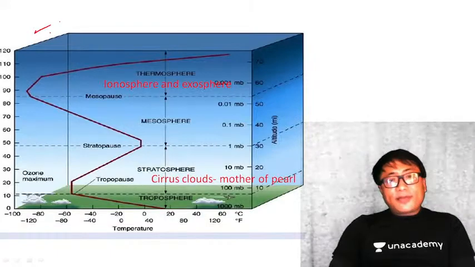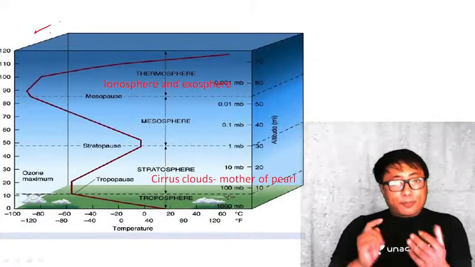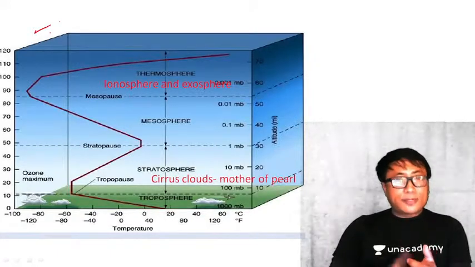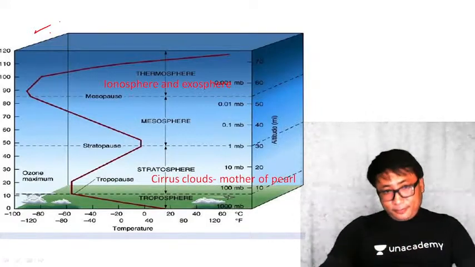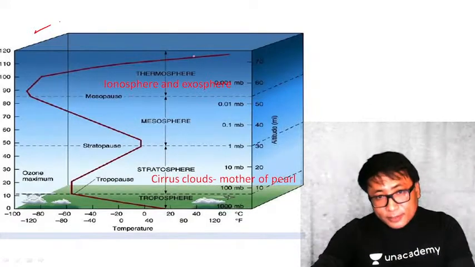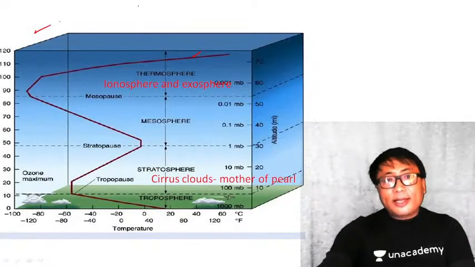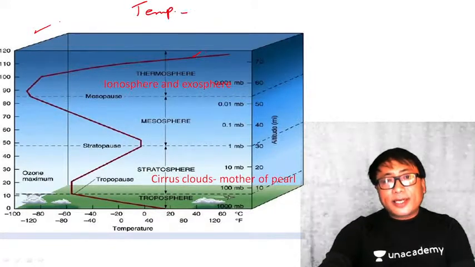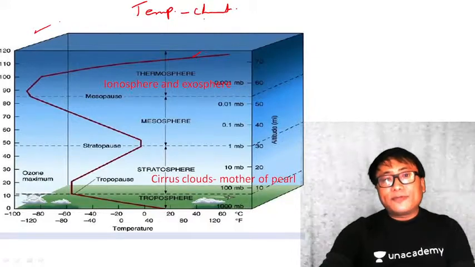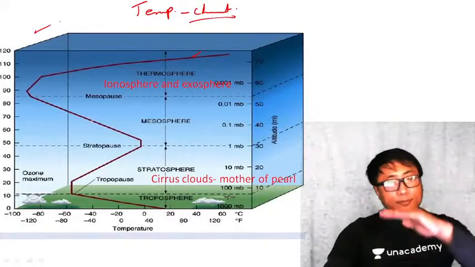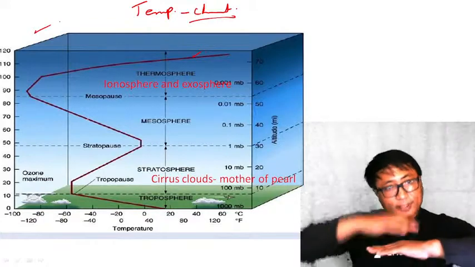We have just seen different layers of the atmosphere like troposphere, stratosphere, mesosphere, thermosphere. Now, if you can observe this particular line, this is nothing but the temperature characteristics of different layers of the atmosphere as we move from the ground surface above.